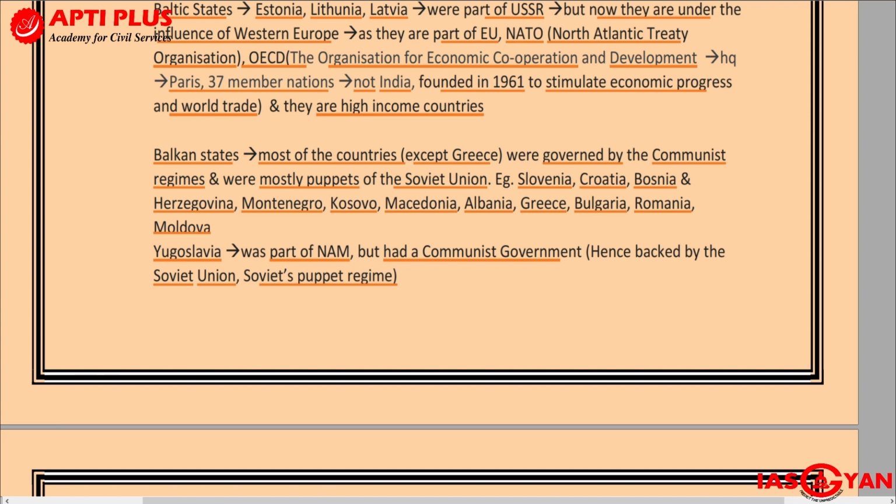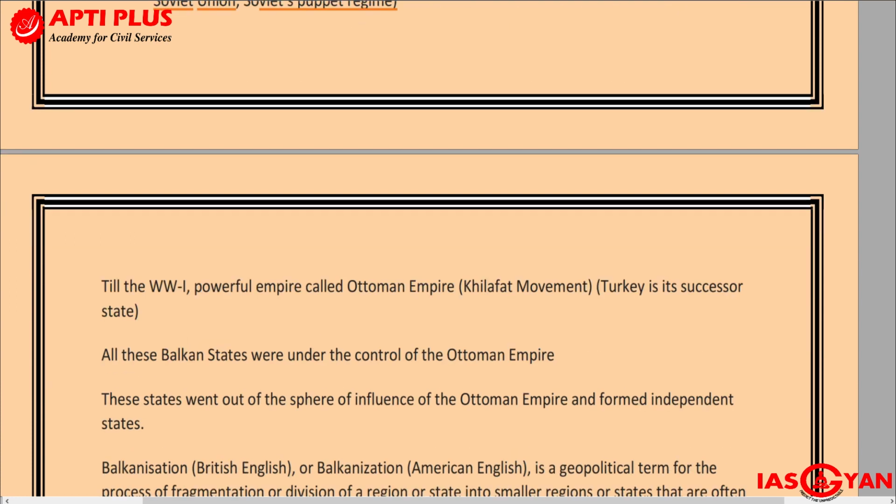So understand this: though it had a Soviet government, or though it had a puppet government, but still it was a part of NAM. So earlier, the world was divided into two blocks. One is the capitalist bloc, the other is the communist bloc. And the communist bloc was mainly under the influence of USSR. But Yugoslavia did not join that bloc. Rather, it became a part of NAM, just like India. Okay. Now moving on,